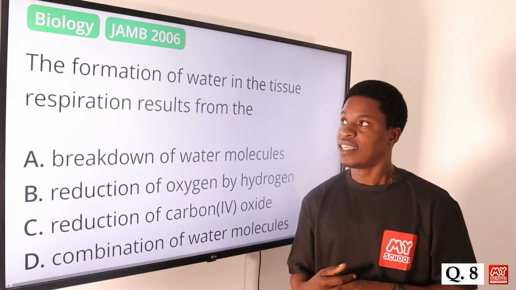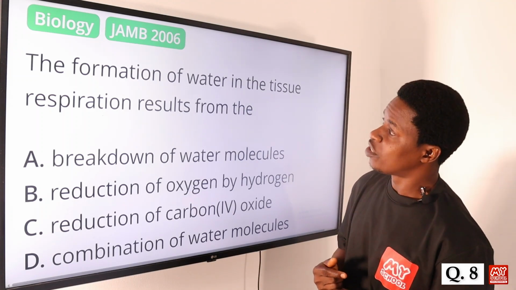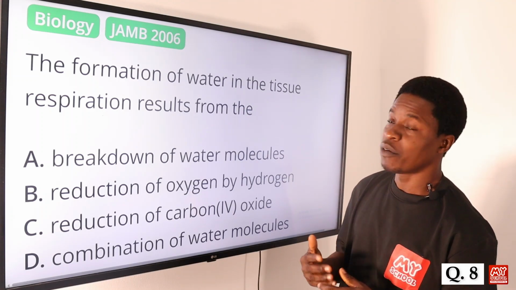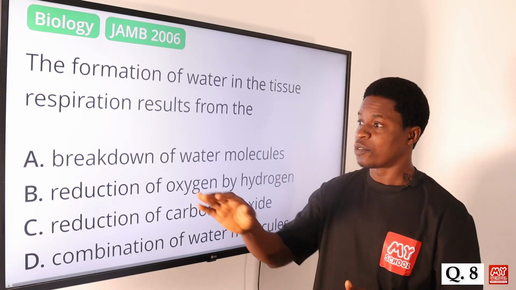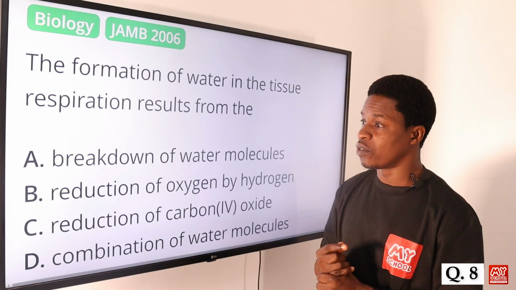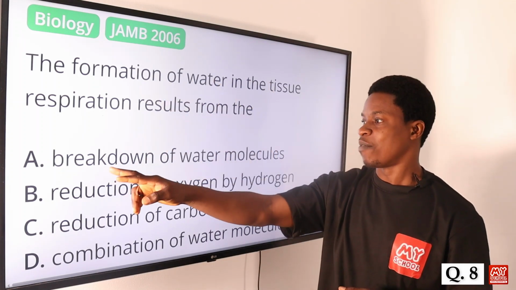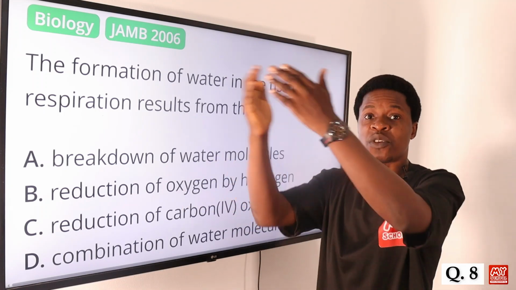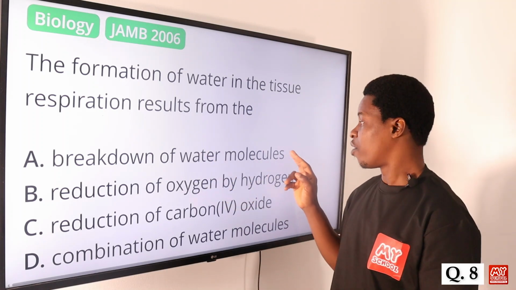Question 8. The formation of water in the tissue respiration results from the what? How is water formed in the tissue during respiration? The tissue respiration. Okay. Option A says breakdown of water molecules. Of course, we are talking about formation of water in the tissue respiration. So it cannot be breakdown of water molecule. You want to form something, you don't need to break the thing down again. So option A, of course, is eliminated.